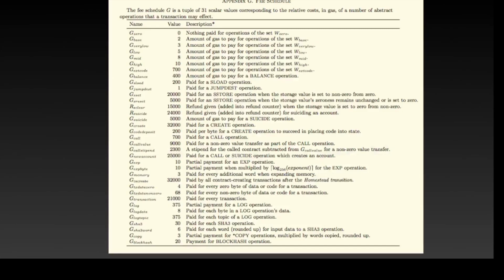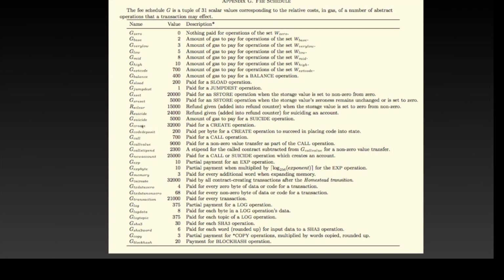These are the sample fee values for different operations. For example, I have an operation called GBase, which takes about 2 units of gas, and GBalance, which takes 400 units of gas for the balance operation, and so on.